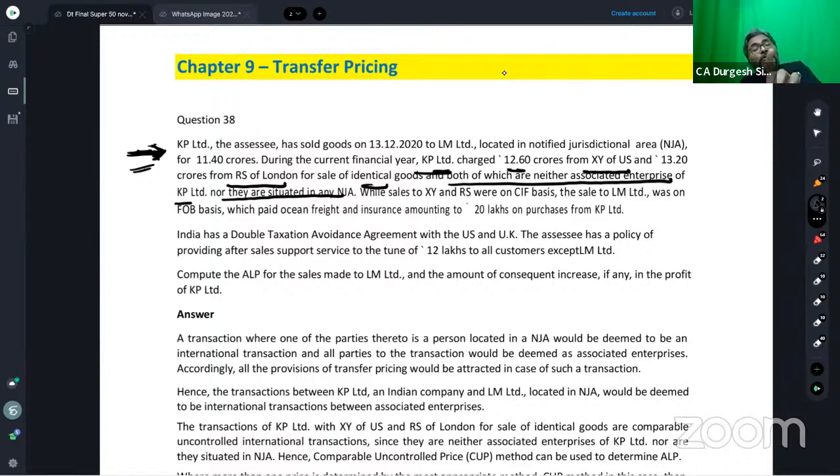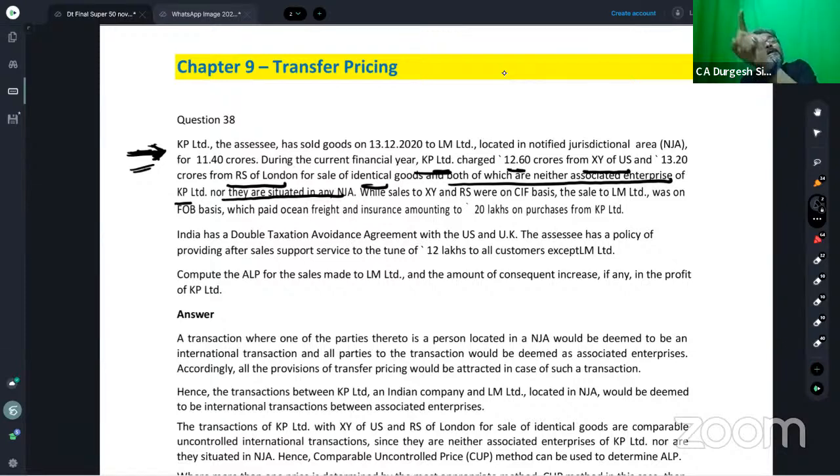But here is a question wherein there is a party with whom you have done a transaction and they want you to compute the arm's length price. So do you know what happens? The party which is located in the NJA may not be your associated enterprise, but the fact is that it is in the NJA.